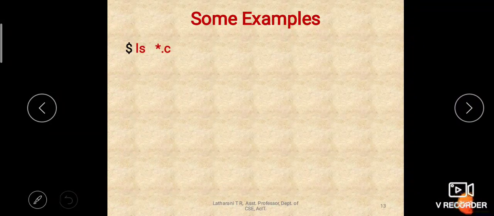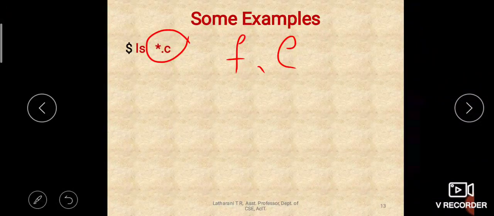Okay, what does ls *.c mean? ls is to list, right? It will list all the files with the .c extension. Star means the file name may be anything. See, the pattern is like this: the file name, and in between there is a dot, and then the extension. So the file name may be anything, but the extension should be .c, that is *.c.